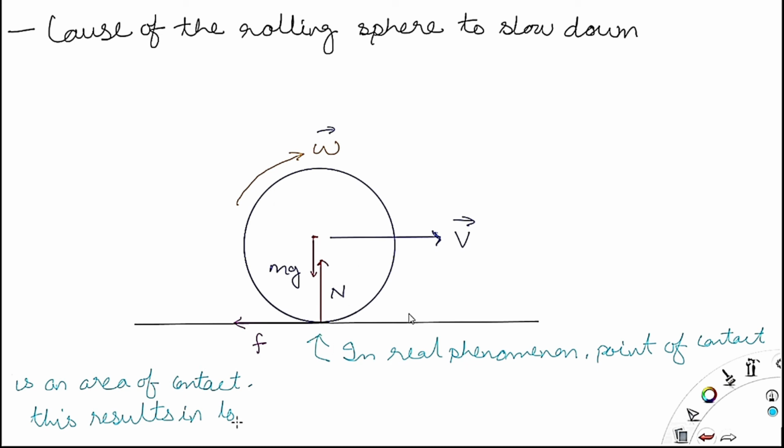From that area we get the normal reaction from the ground, and this is not in the same line as the weight acting. If it had been a point of contact, then N and mg would be in the same line, but since it's an area of contact, mg acts at a distance from the normal reaction. Now this gives a torque.